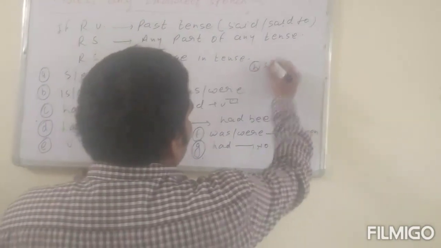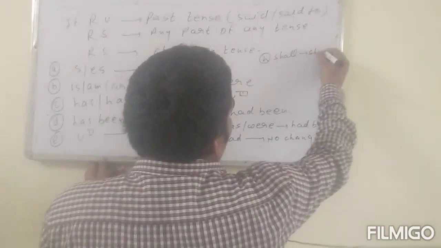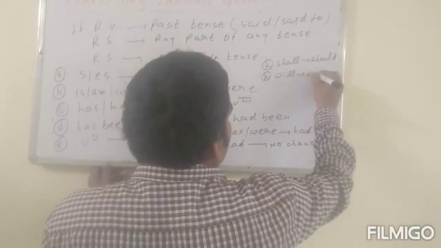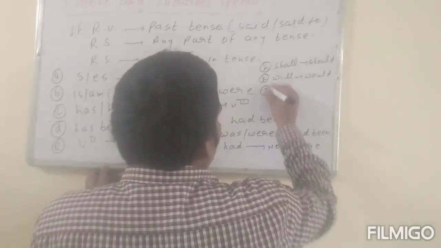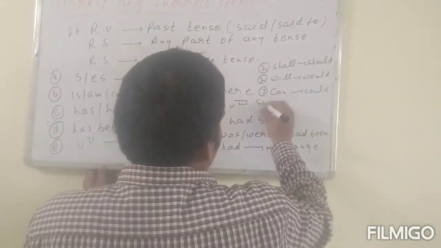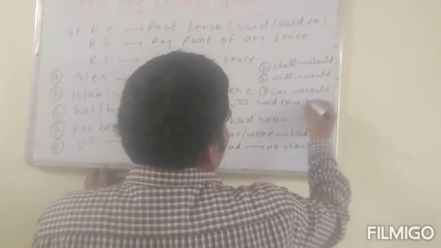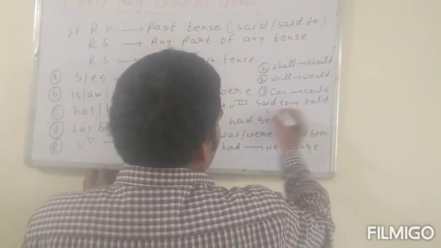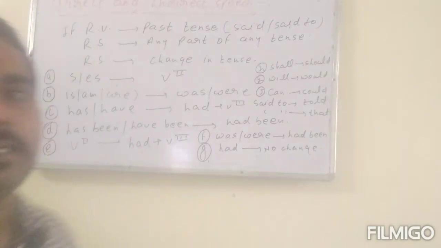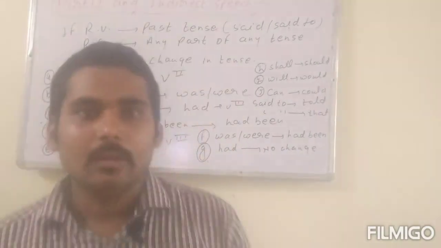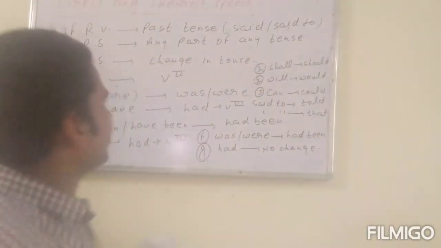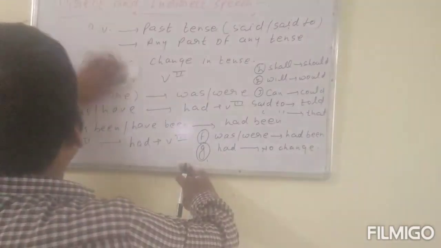Next, shall changes into should. Will changes into would. Can changes into could. Said to will change into told. And inverted commas change into that. And said will not change. Remember, if in the reporting verb only said is given, there will be no change. So we will come to our topic.